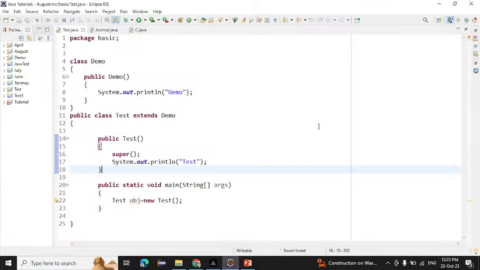Okay. So another one, what is meant by OOPS? What is the long form of OOPS? OOPS. Object-oriented programming. Object-oriented programming language.